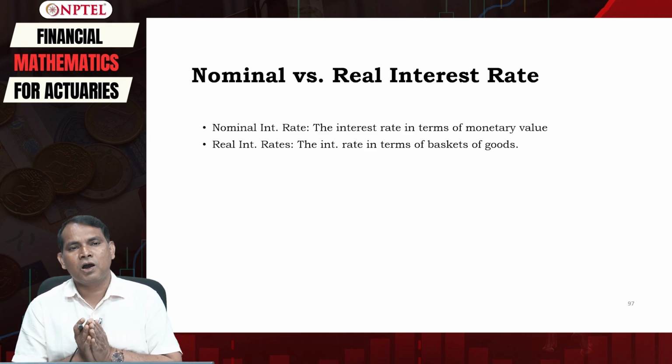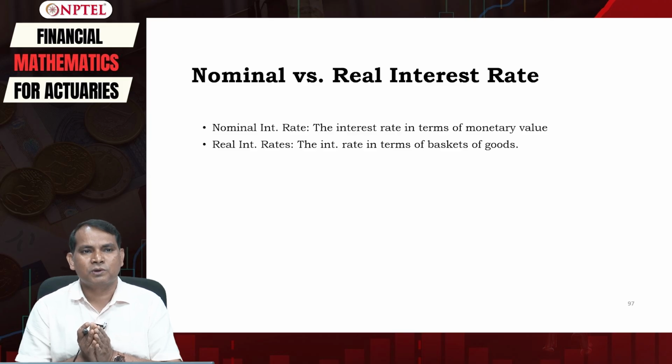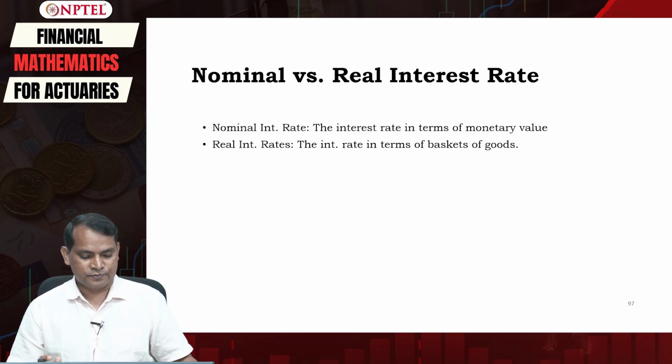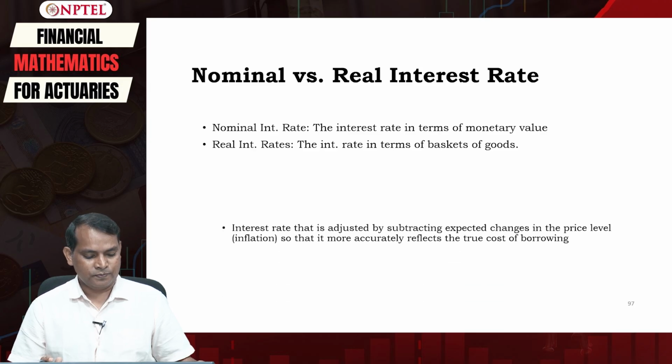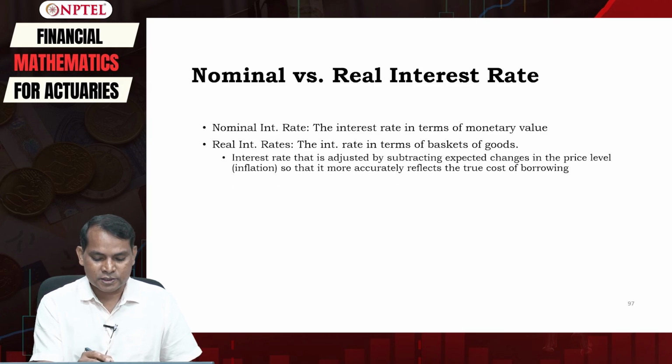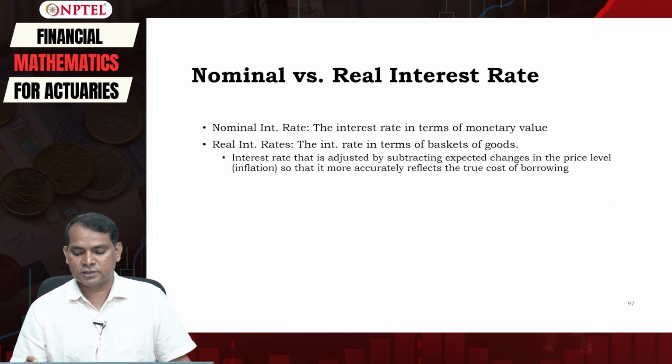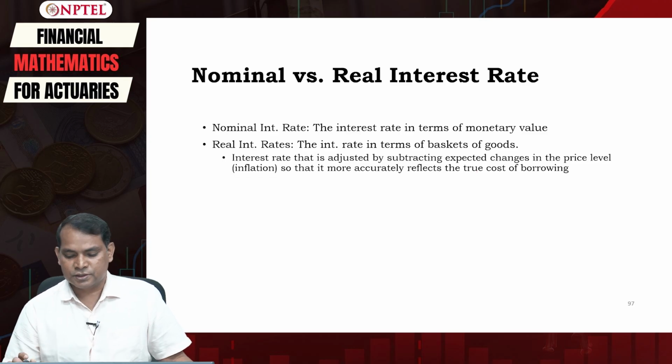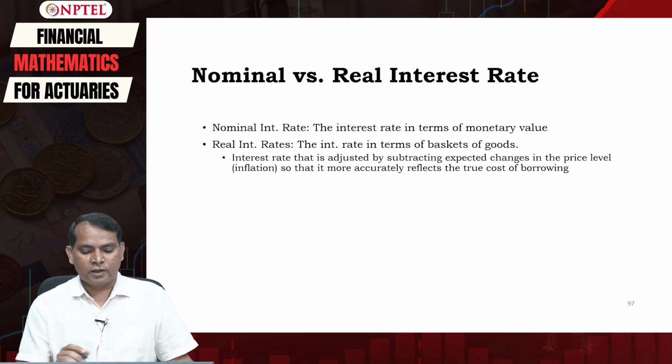or in terms of how much goods and services you are going to get, or purchase, with the same bill, right? So the interest rate is adjusted by subtracting the expected change in the price level so that it more accurately reflects the true cost of borrowing. Okay.